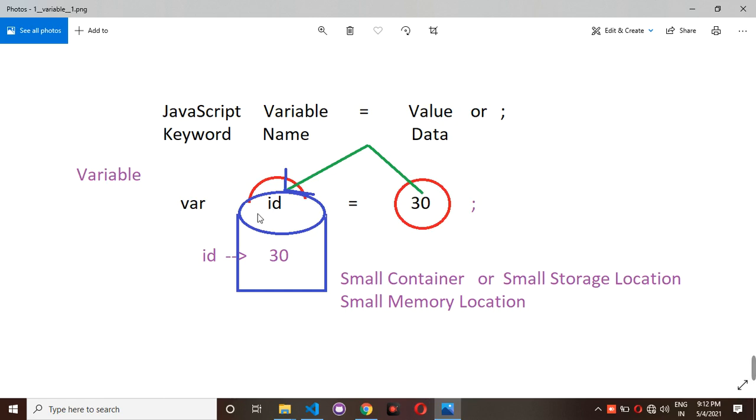At the time of executing this program, one small memory location will be created for this id. This small memory location is nothing but a container, a small storage location. So id is the name of a variable, and whatever value you have, 30, is stored inside the variable id.